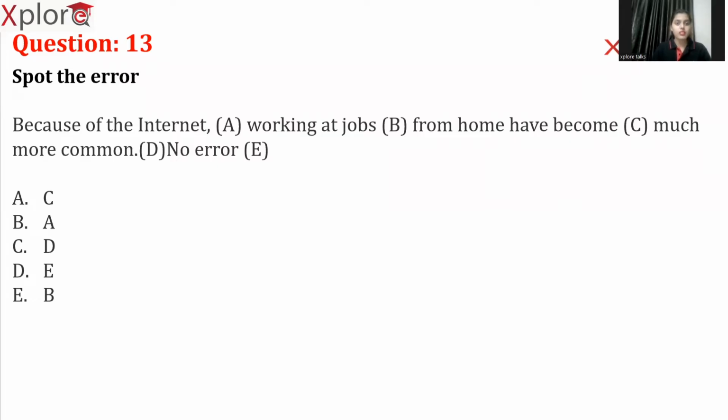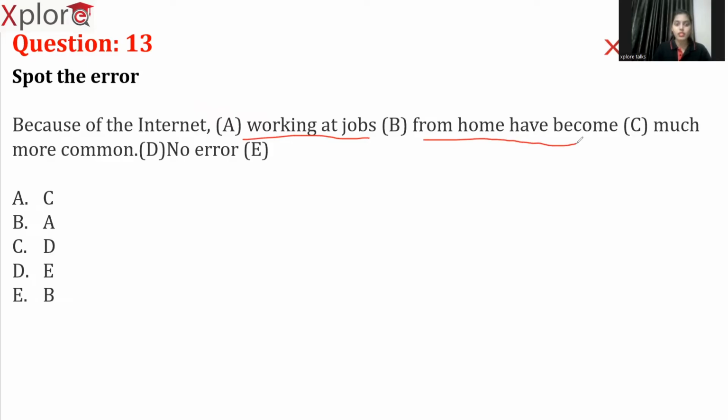Because of the internet, working at jobs from home have become much more common. So let's see where the error is. Because of the internet. Up to here, it is clear. And yes, before internet, we need to use the article "the". And yeah, there is no mistake till here. So everything is right. Now, working at jobs. So there is no mistake in this part also.